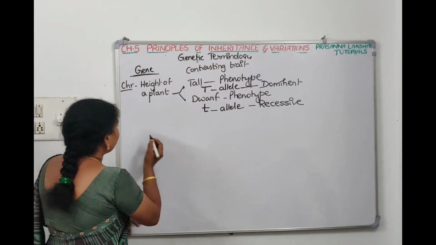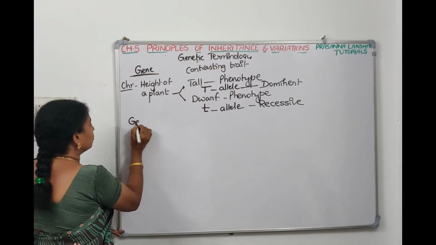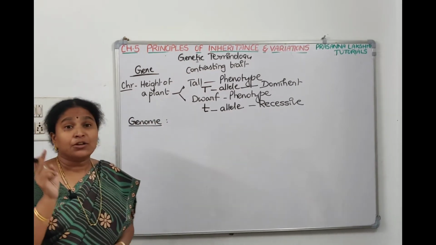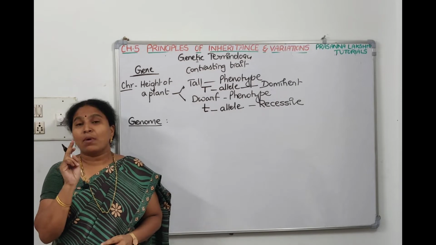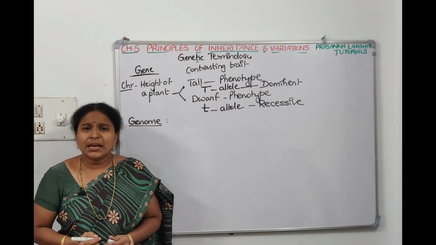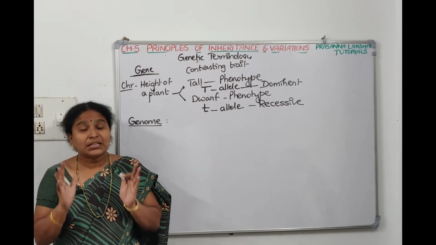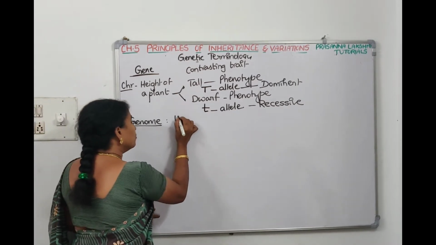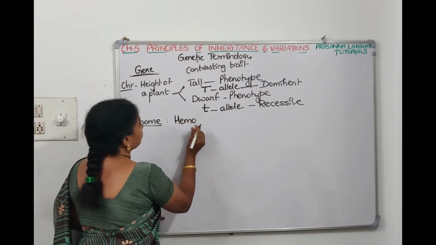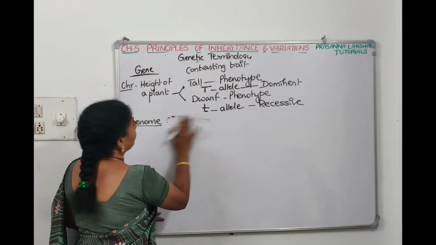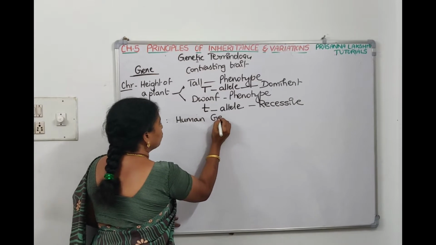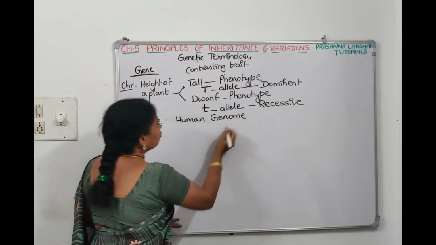So again, if we have to see what is genome, the complete set of genes which are present in one organism, the DNA content of one complete set of chromosomes is called genome. We'll take the human genome. Now, what do you mean by human genome?